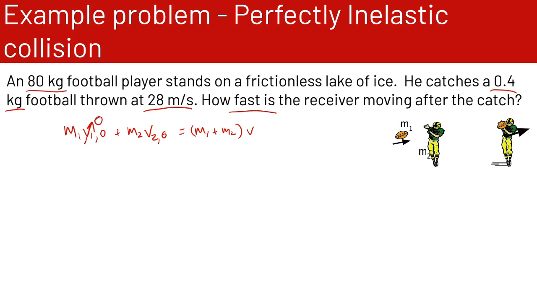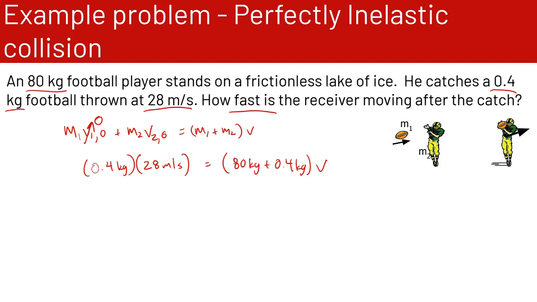So we just have 80. So the football is 0.4 kilograms thrown at 28 meters per second. And that's equal to the combined masses of the football player and the football times our velocity, which is what we're trying to figure out.